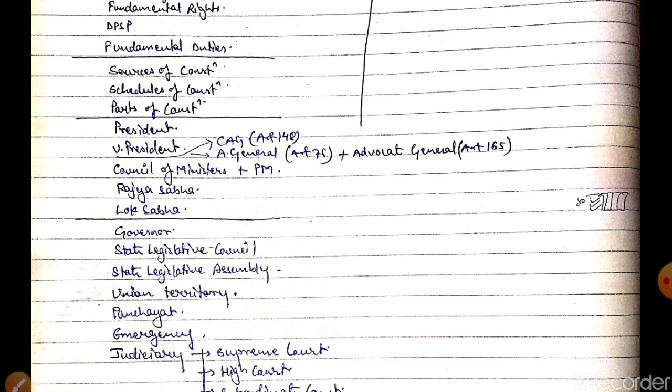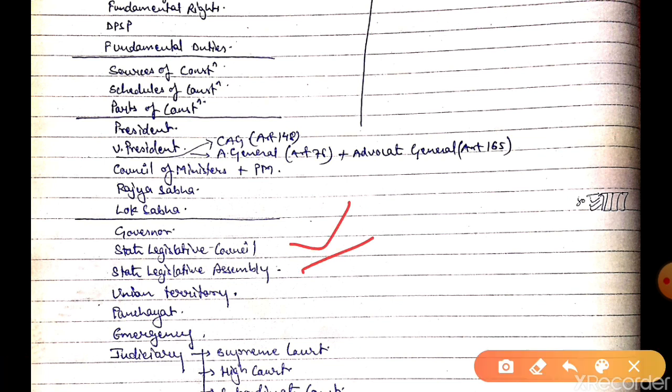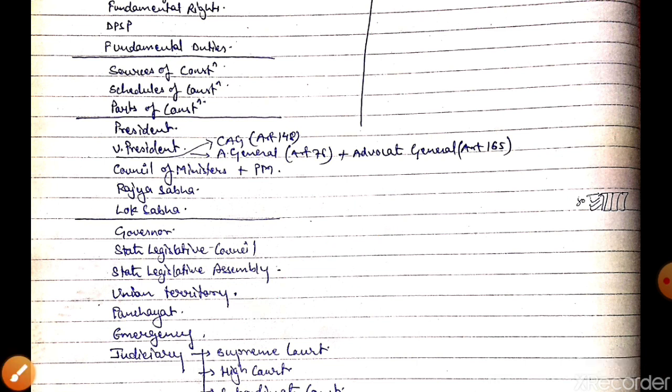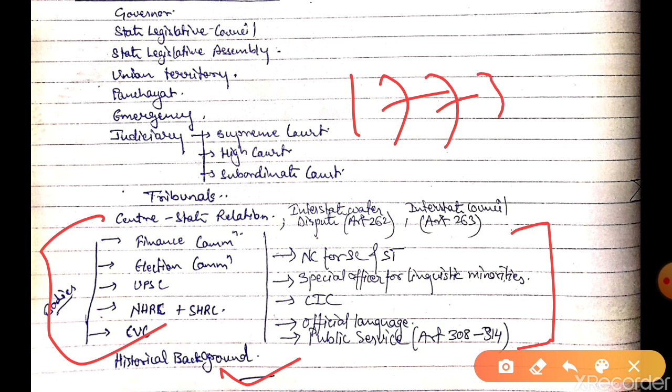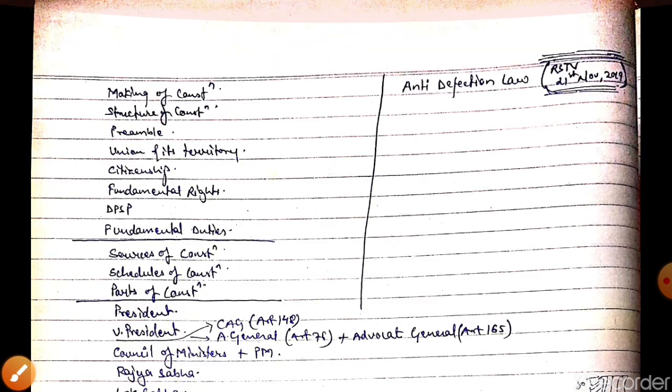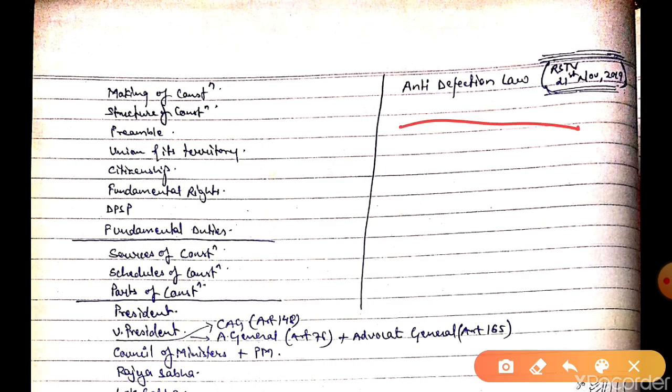These are the topics: sources of the constitution, President, Vice President, Union Council of Ministers, Rajya Sabha, Lok Sabha, Governor, State Legislative Council, Assembly, Union Territory, Panchayat, Emergency, Judiciary. Then we have tribunals, Centre-State relationships, then different bodies. These are all the bodies that you need to cover, the organs of the states. Then the historical background, where we read from 1773 till 1947, all the acts passed in British India. And also there is one important topic, that is anti-defection. So you need to cover all these topics and go through the static portion.